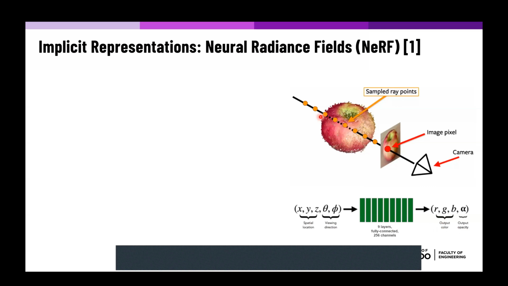So now for this ray, we have a set of predicted colors and volume densities. Here, what volume density means is how much there is an object at this particular point, like if there's no object at all, or if there is 100% an object in this particular place. Given these colors and volume densities, they utilize an approach called volumetric rendering to fuse all of these colors based on their volume densities and depth to render the final color of this pixel.